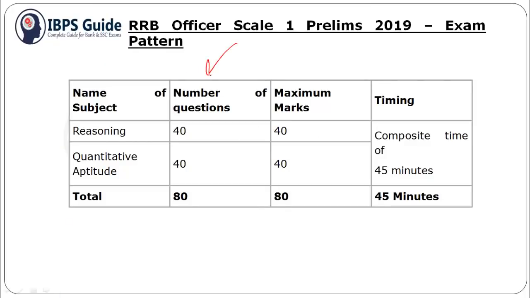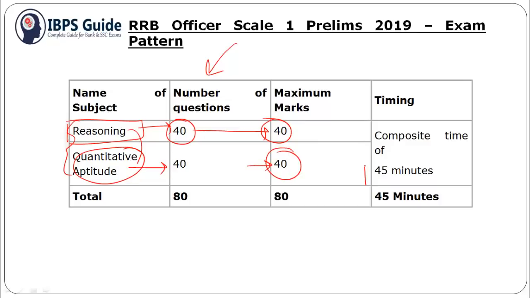First of all, a quick overview of the exam pattern. Here there are only two sections, reasoning and quant. Reasoning ability has 40 questions and maximum marks will be 40. Similarly, quantitative aptitude has 40 questions and maximum marks will be 40, and a composite time of 45 minutes has been allocated so that you can switch over between sections as you want. In total there are 80 questions and maximum marks is 80, with a composite time of 45 minutes.